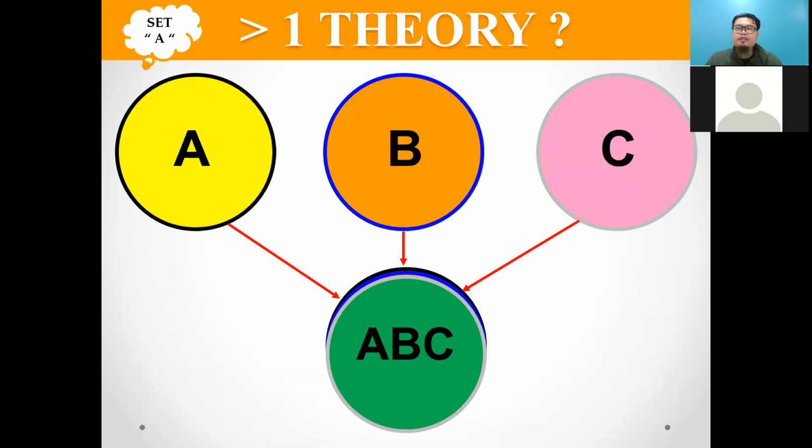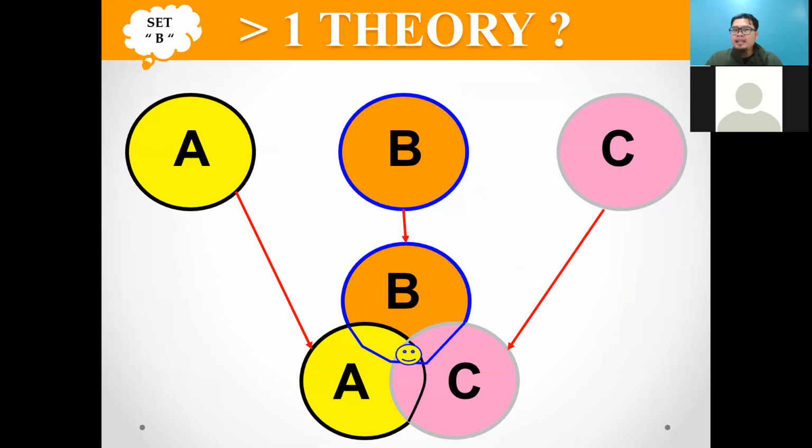I had a previous PhD student who used not three theories but four theories, and it became a major correction. The panel said you need to choose only one best theory because the previous PhD showed that when they used four theories, the theories were redundant. So theory A, B, C, D are actually the same. Why do you need four theories if you can use only one? Please choose the best theory to represent your research. This is what we call set A.